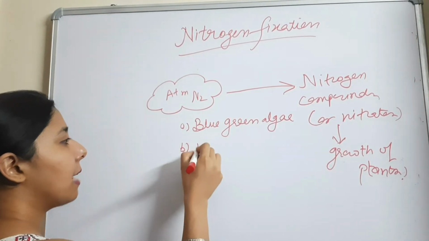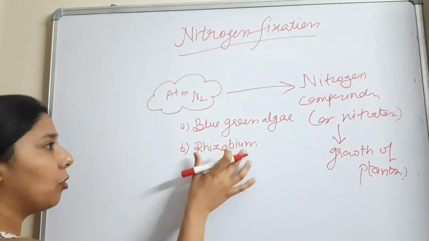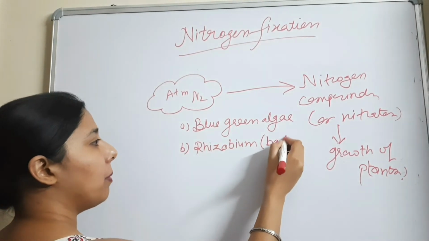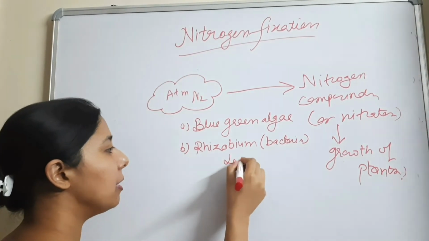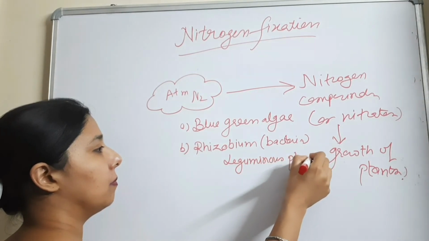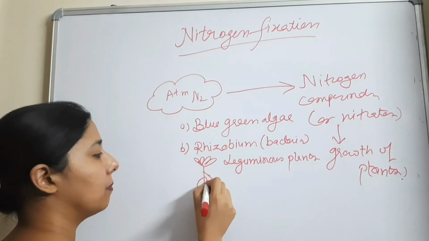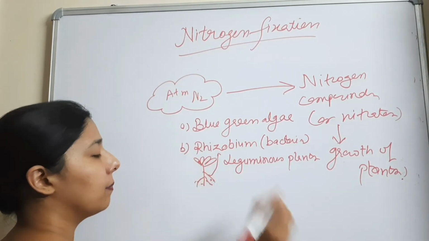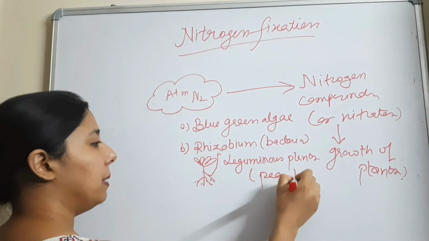The second example is rhizobium. This rhizobium is a type of what? It is a type of bacteria, and this rhizobium lives in the roots of leguminous plants. Fine. And examples of leguminous plants are peas and beans.